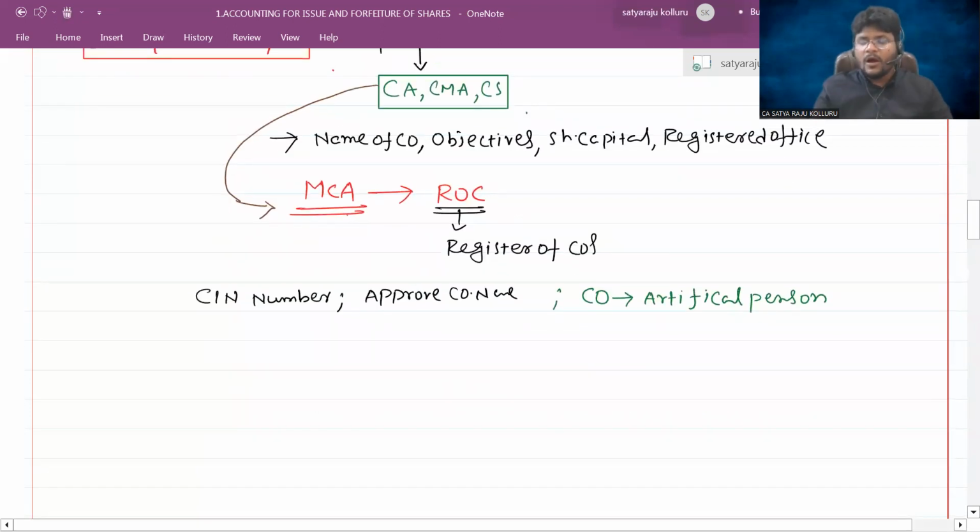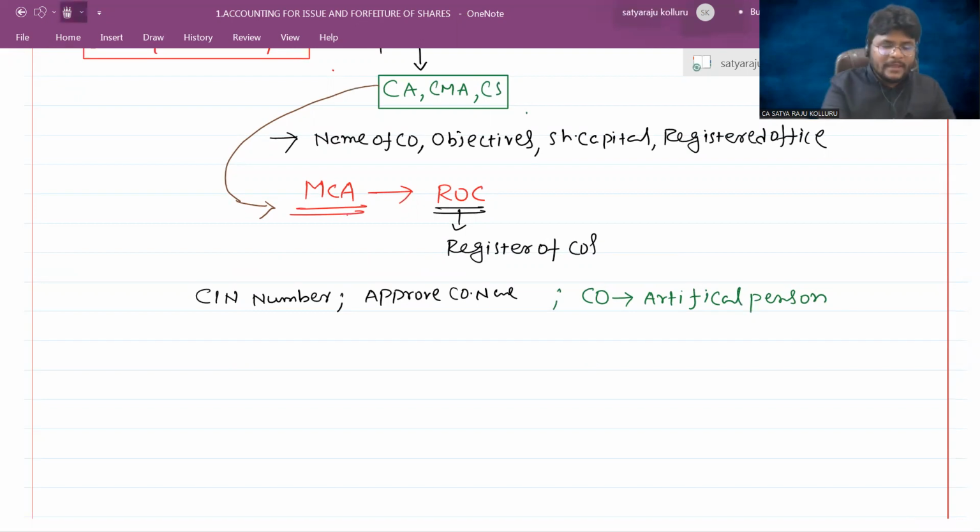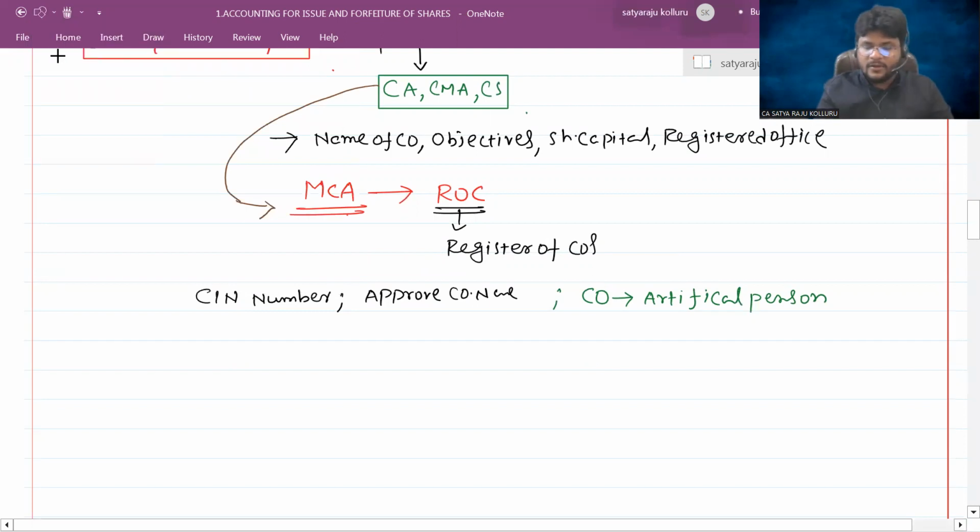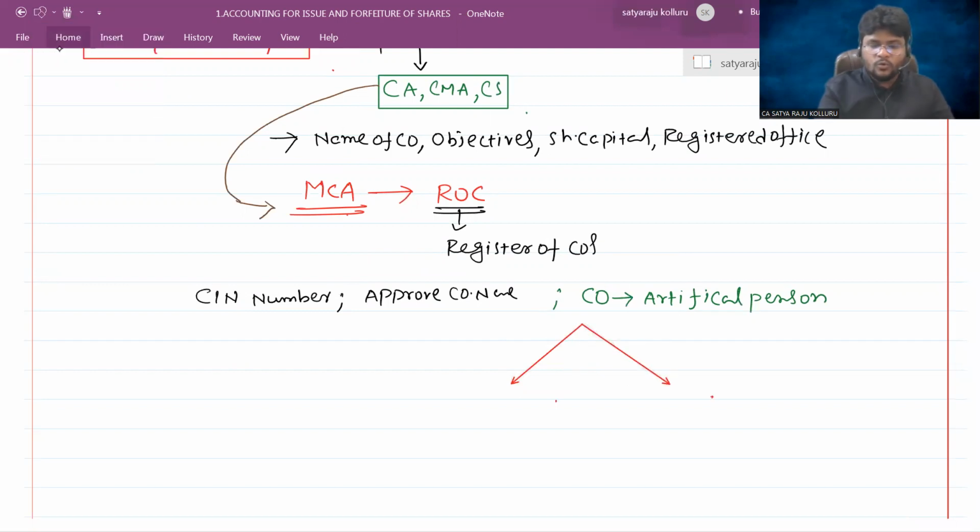Next, how do companies conduct their operations? Company-type organizations are generally called two-tiered structure organizations. Sir, what is the meaning of a two-tiered structure organization?